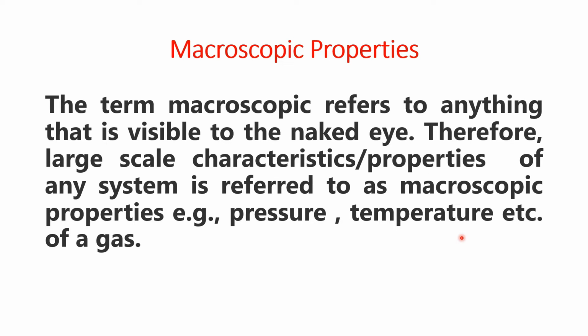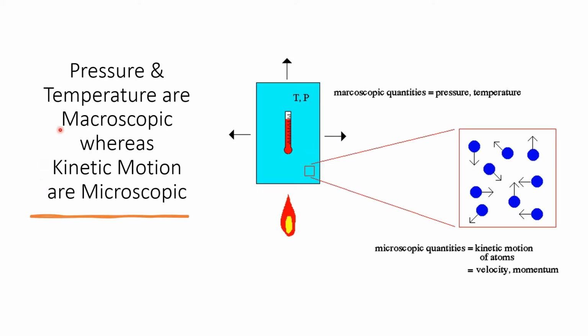There is a variation of behavior in the properties of matter from micro to macro, and what we see on the whole is that macroscopic things are very different when compared to microscopic things. That is key to thermodynamics, key to physics, key to any scientific approach you want to go through. As we already discussed, pressure and temperature are macroscopic, whereas the kinetic motion of a gas is said to be microscopic.